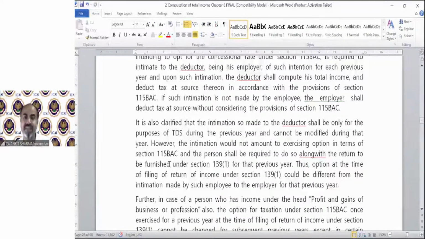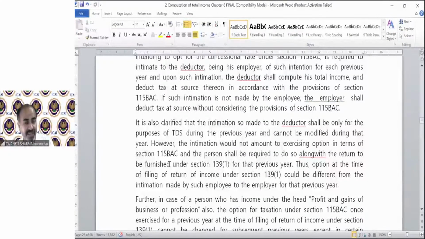Suppose Mr. A is an employee as well as running a business. So he needs to tell his employer that he is doing a business also. In that case, if he says that he is going to pay tax as per section 115 BAC, then the employer will deduct the TDS as per section 115 BAC for every year.